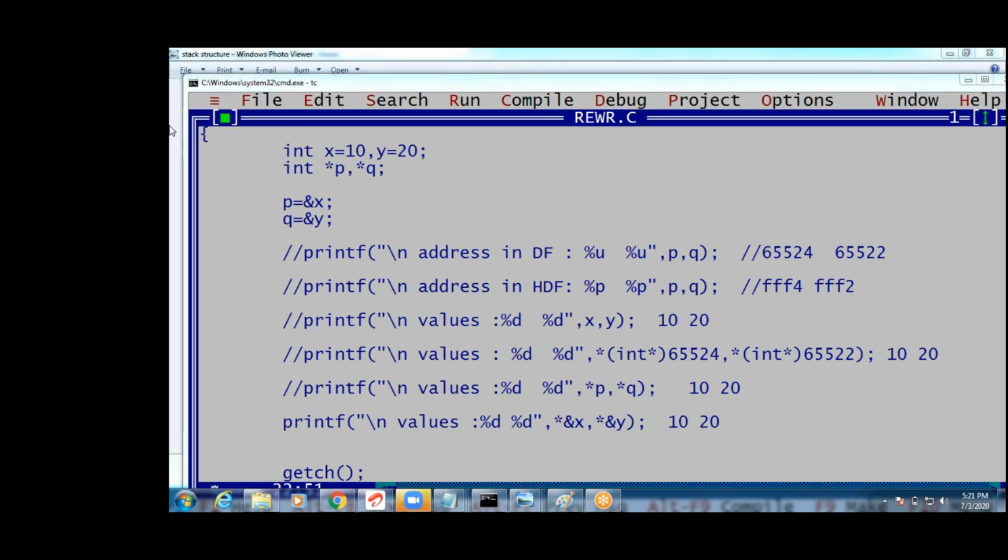It is not possible to clear those garbage values. We don't know which value is stored. Okay, we cannot remove it.